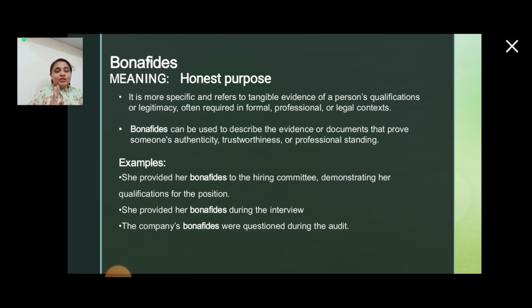So here you have seen what is bona fide and where it is used. Now it is bona fides. There are some slight differences.